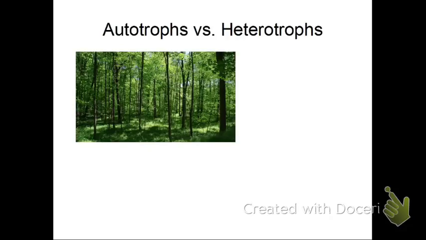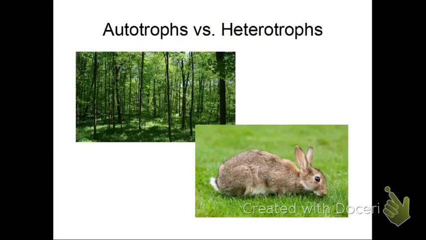Some don't use light either. They use chemicals. They're called chemotrophs. Just a side note. Heterotrophs have to consume autotrophs or other heterotrophs in order to get energy. Those are like us, this cute little rabbit here, every other animal you can think of, and actually even some plants, like we saw that Venus flytrap during class once.